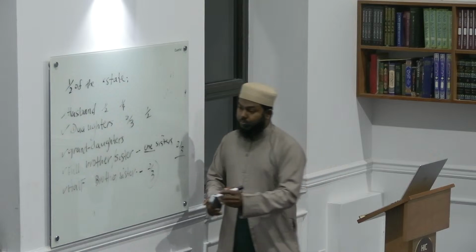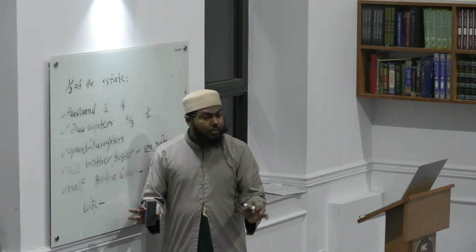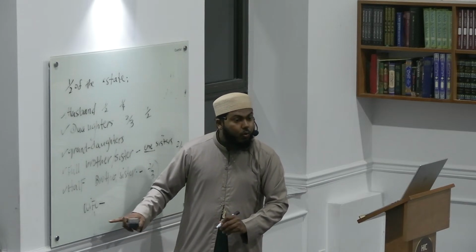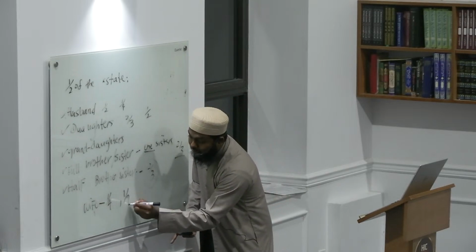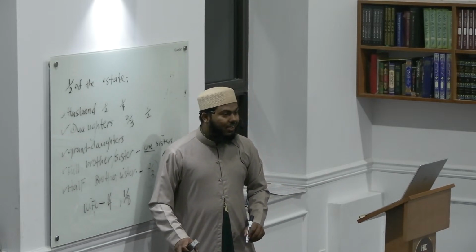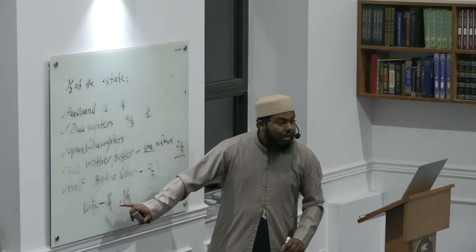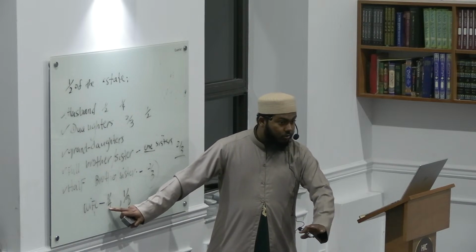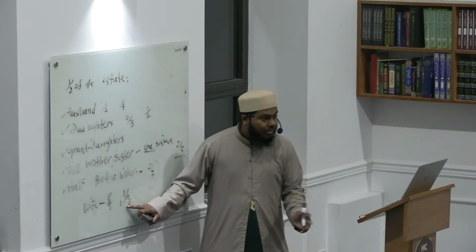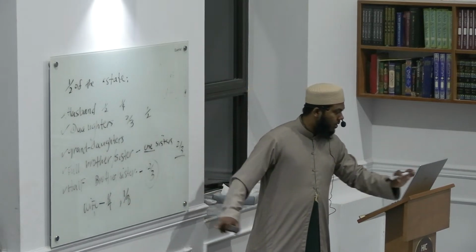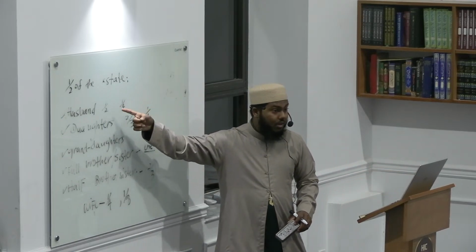So, for example, you have a wife and the husband passes away. How much will the wife have if she has no children? A quarter of the estate. If she has children, she will get 1/8 of the estate. Understand? So if the husband passes away, his assets and estate will be divided 1/4 for her if there are no kids. If there are kids, she will get 1/8 of the estate. You understand? Kids will give her this fraction. Yes. Husband gets half in scenarios like this.